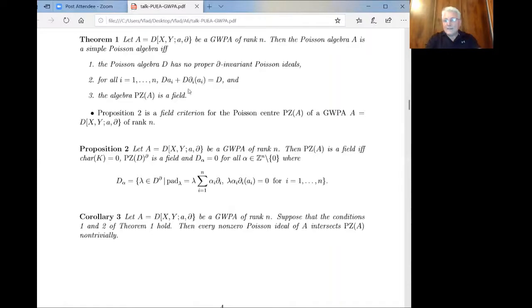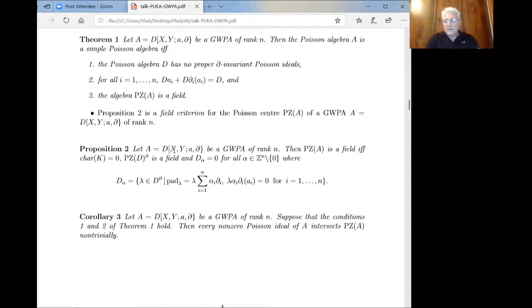Second, this condition holds for these defined elements: the ideal generated by a_i and d_i a_i is equal to the whole algebra, and the Poisson algebra is simple. Third, the Poisson center is a field. The next proposition gives a necessary and sufficient condition for this subalgebra to be a field.